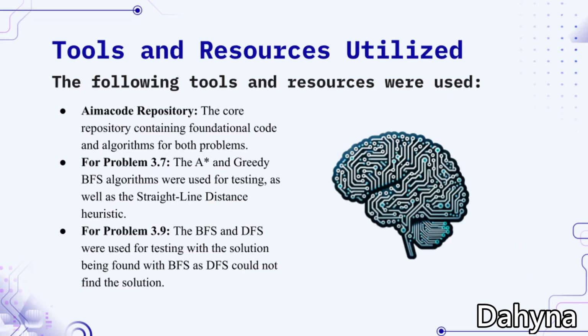Experiment setup, tools and resources utilized. We use the AIMA code repository, the core repository containing fundamental code and algorithms for both problems. For problem 3.7, the A* and greedy best first search algorithms were used for testing, as well as the straight line distance heuristic. For problem 3.9, breadth first search and depth first search were used for testing, with the solution being found by BFS, as DFS could not find that solution.